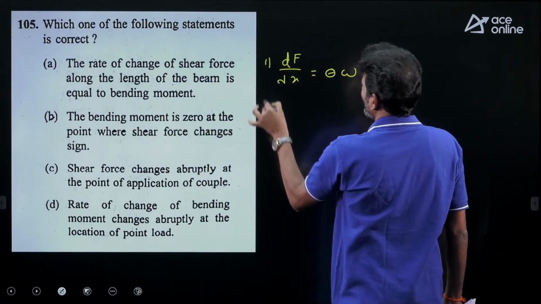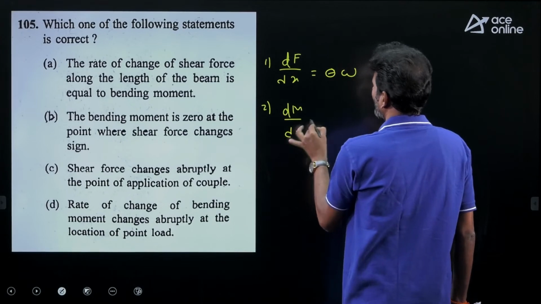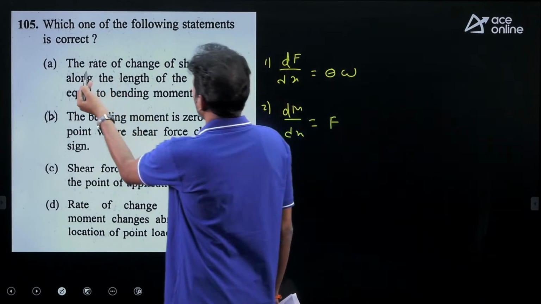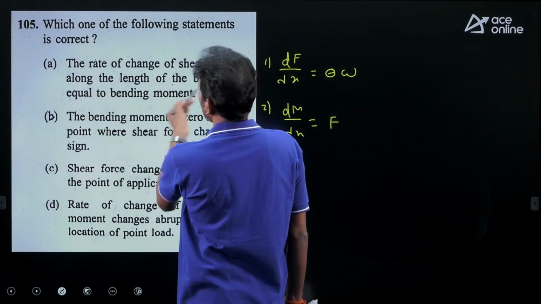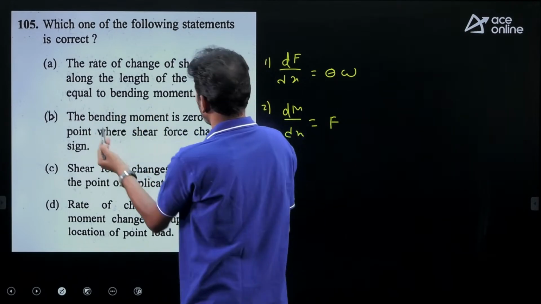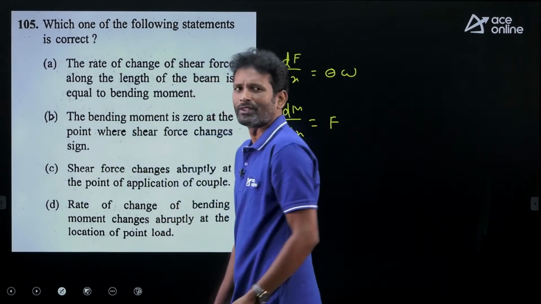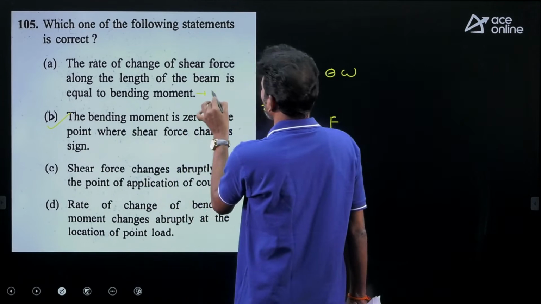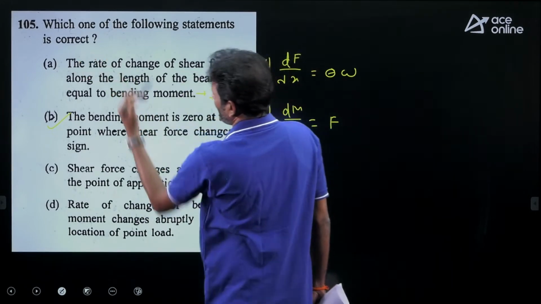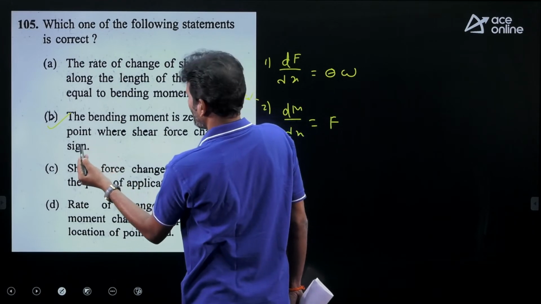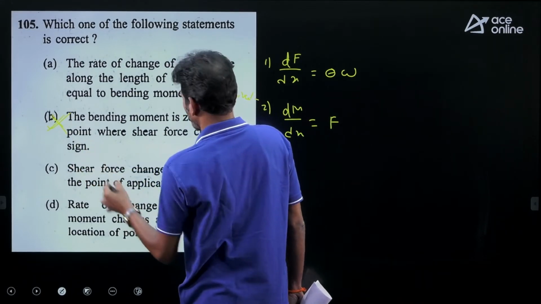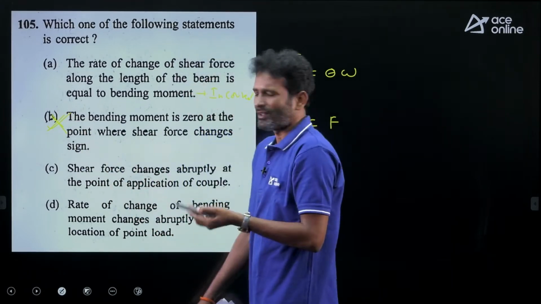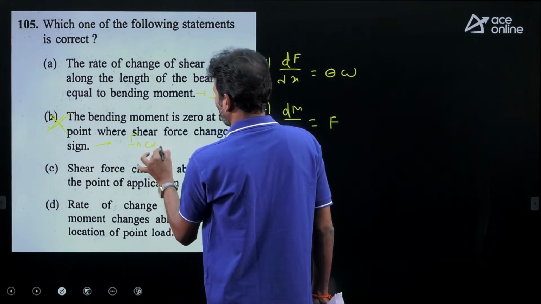So what are the relations we are having? The second relation, dM divided by dx, is nothing but F. These are the relations we are having. The rate of change of shear force along the length of the beam is equal to the bending moment, this is incorrect, it is the rate of loading. The bending moment is 0 at the point where shear force changes its sign. This is also incorrect. Asking for the correct statement.